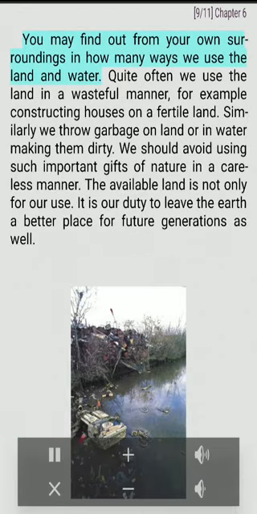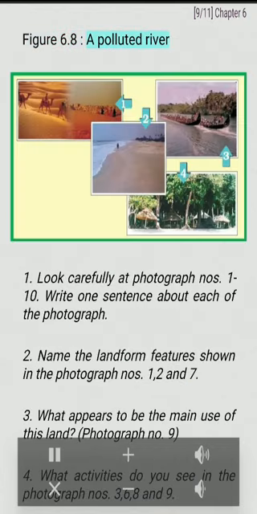You may find out from your own surroundings in how many ways we use the land and water. Quite often we use the land in a wasteful manner, for example constructing houses on fertile land. Similarly, we throw garbage on land or in water, making them dirty. We should avoid using such important gifts of nature in a careless manner. The available land is not only for our use. It is our duty to leave the earth a better place for future generations as well. Figure 6.8. A polluted river.